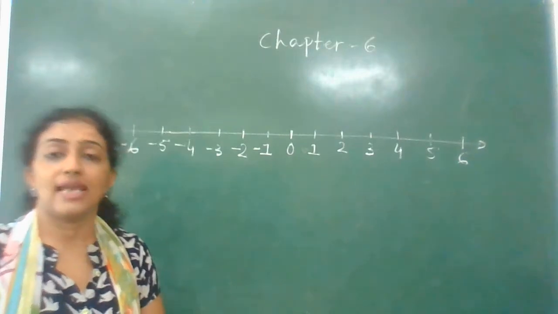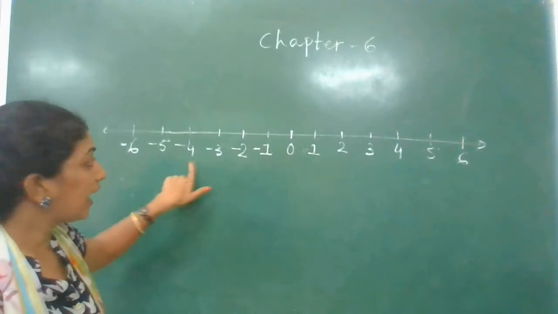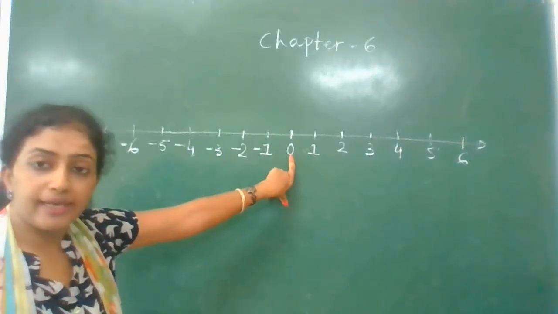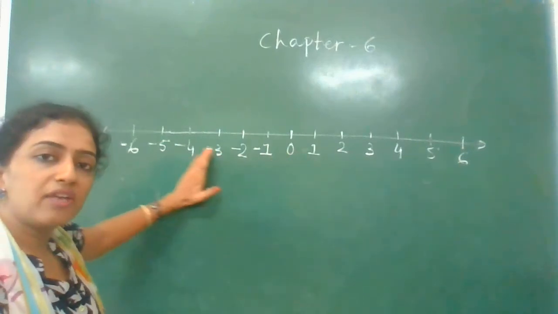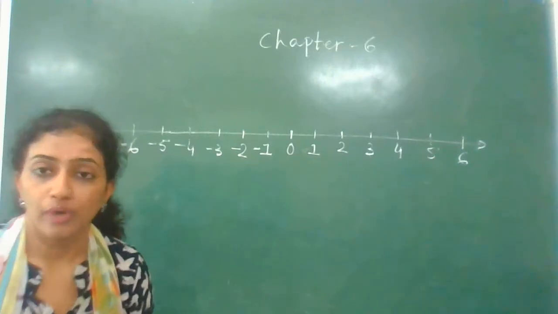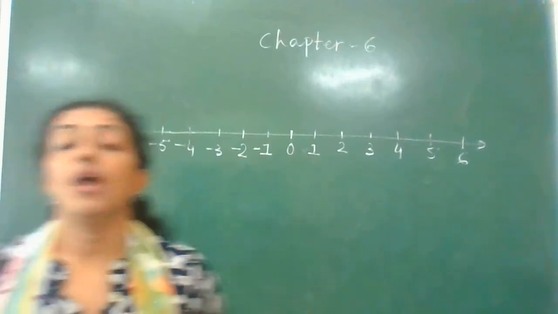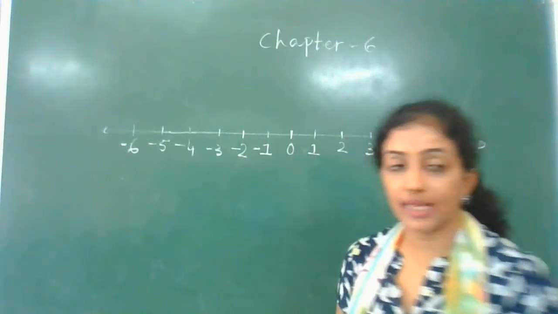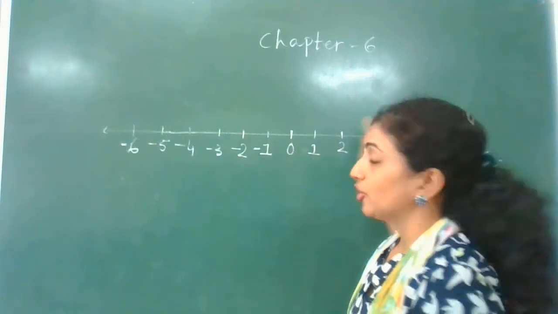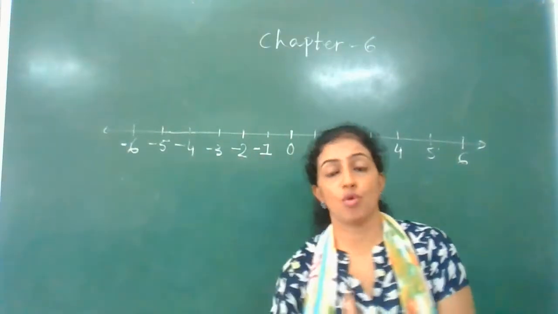Okay, so as I was saying that if you see the negative integers which are closer to 0 are the greater. As it is going far from the 0, its value is going down. Okay, its value is decreasing. Second thing, the most important thing is you just have to remember the sides. If it is on the right side, it is greater. If it is on the left side, it is smaller.